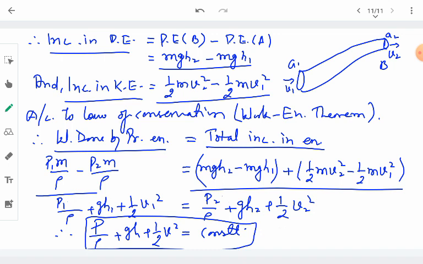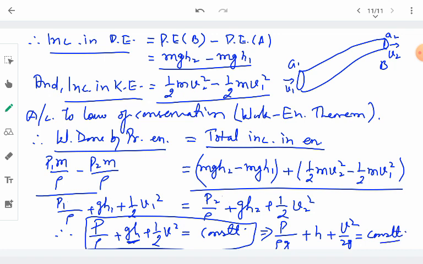Here, each and every term can also be expressed in a slightly different form if we divide both sides by acceleration due to gravity g. So this can be written as P upon rho g plus, when we divide by g, it just becomes h because g cancels out, plus v square upon 2g, and this will always remain constant. On the right side it will be constant divided by g, which is again just another constant.